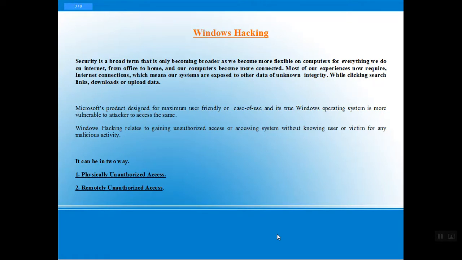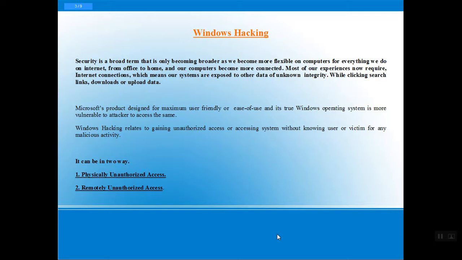So what is hacking? In a very simple way, hacking is gaining unauthorized access to any device or system without the knowledge of your target or your victim. As we briefed, ATM hacking, website defacement, email hacking come in the terms of hacking.